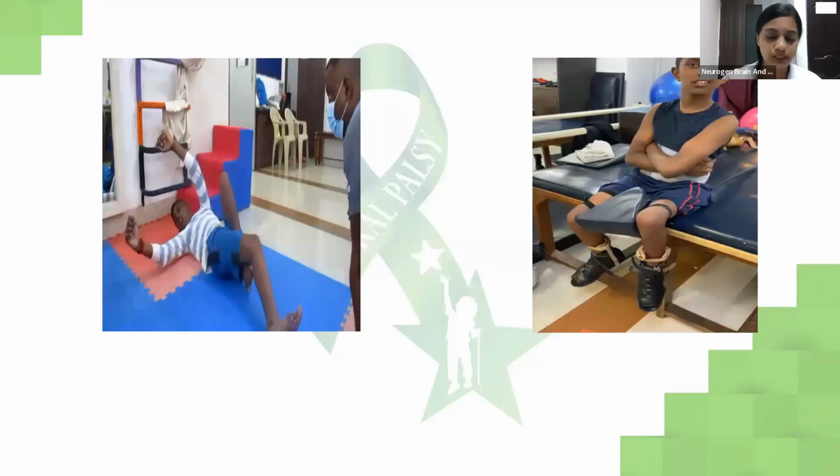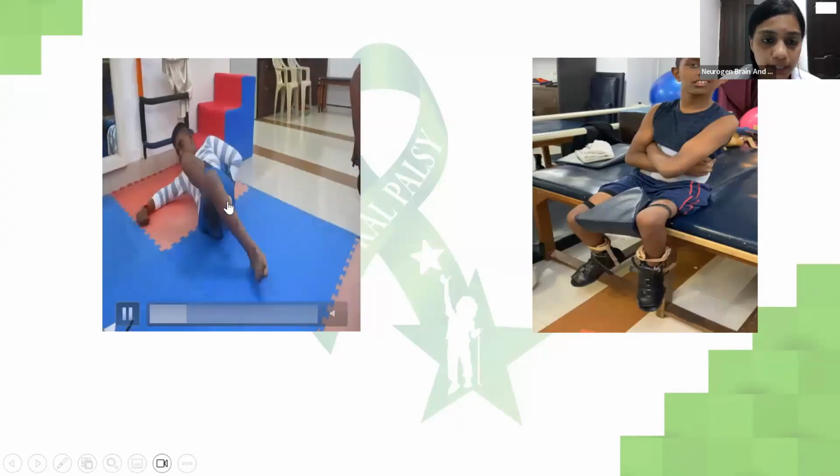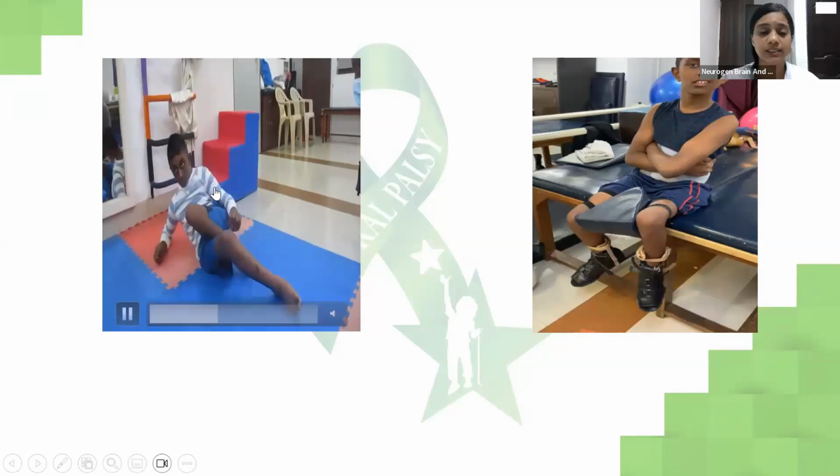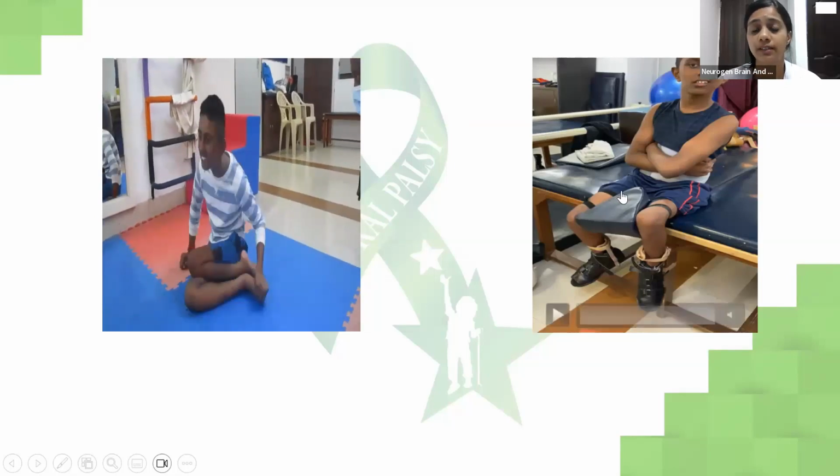Now, if you see this video, this child has a very bad hip, like both the hips are internally rotated and severe deformity. We can prevent the deformity by giving a lot of adaptive equipment like this. This is an abduction pillow. If you see, there's a lot of difference in this. This is a good alignment that he's sitting in, and we have to promote such good alignments because otherwise there will be a lot of issues that he will have, like he cannot walk. That's the reason we cannot expect the child to deteriorate. We have to give them a lot of positive reinforcements.